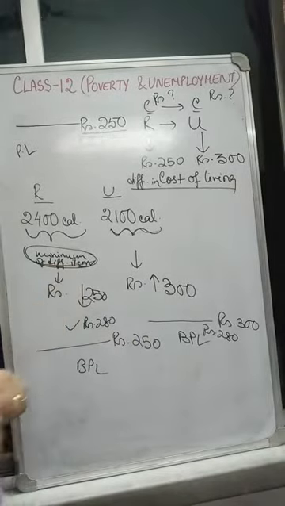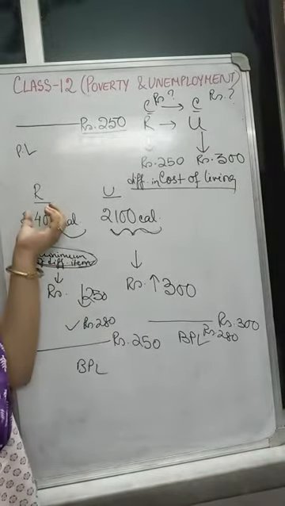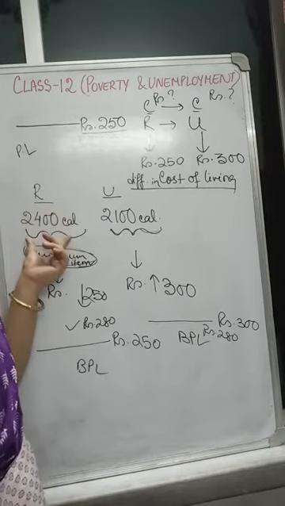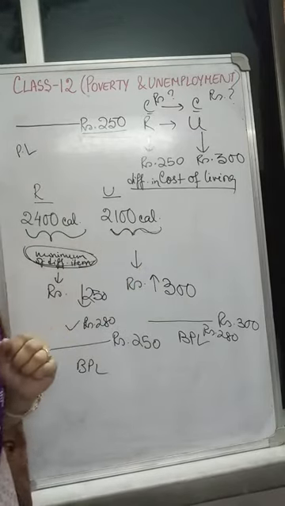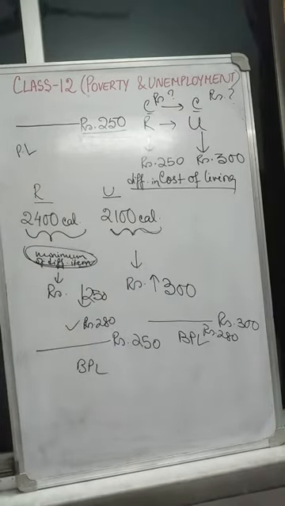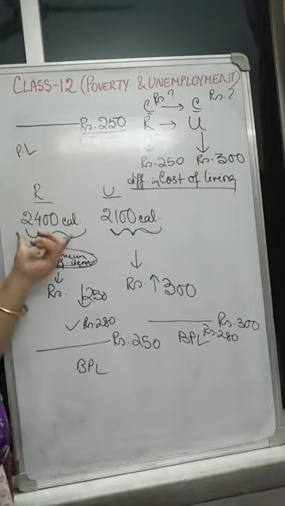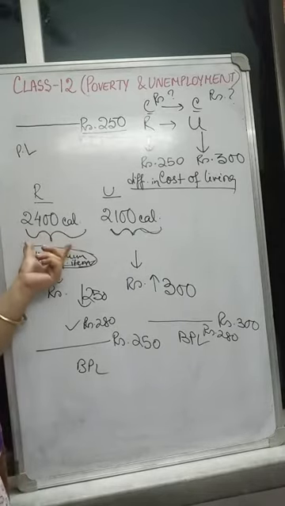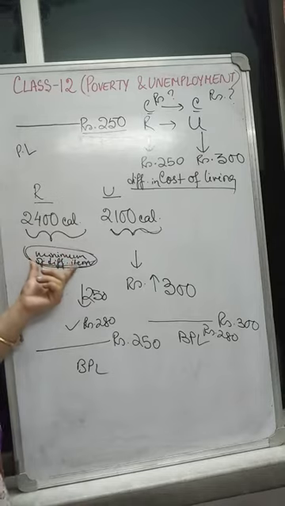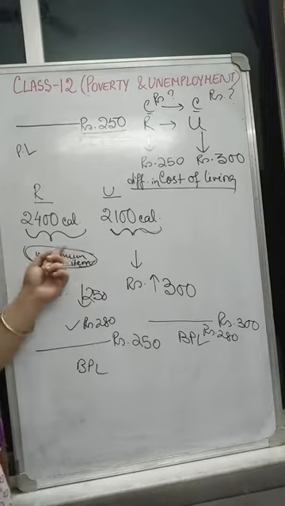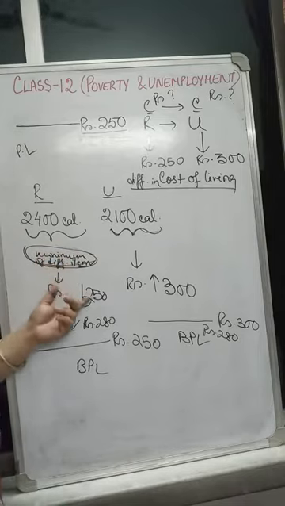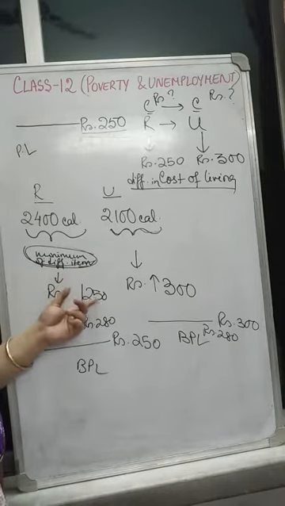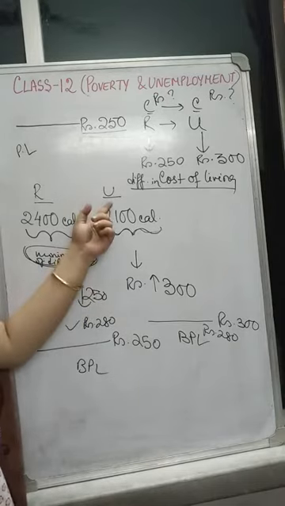So what I said, that in rural areas due to hardship, the calorie requirement to survive is more for an individual than in urban areas. But you will find that to satisfy this calorie requirement, whatever food intake an individual requires in rural areas, if they need to buy this, the amount of income they have to get is less compared to the urban areas.